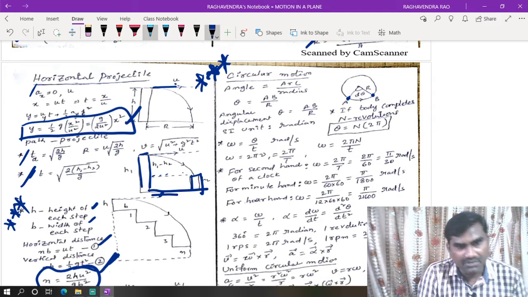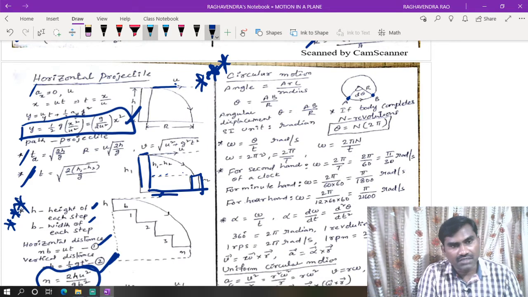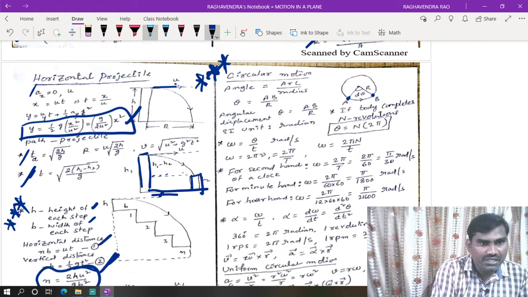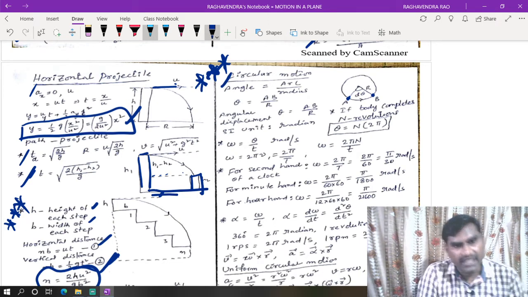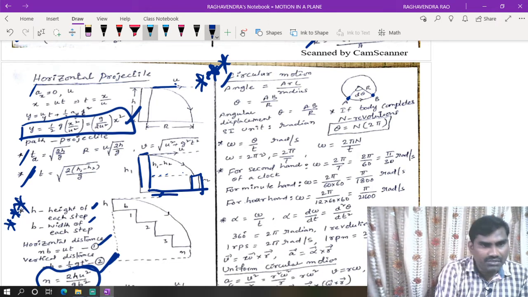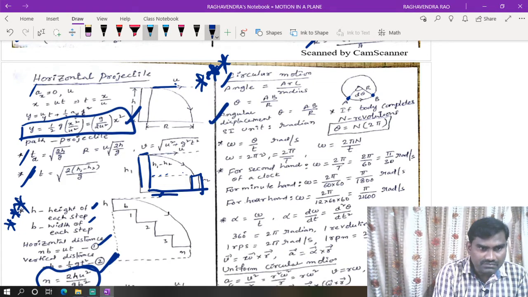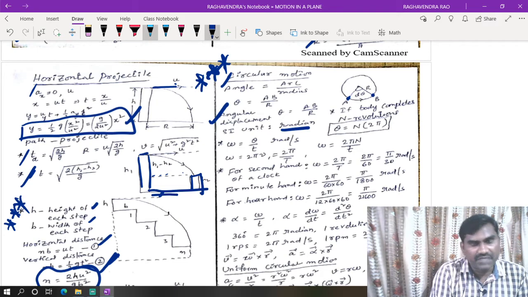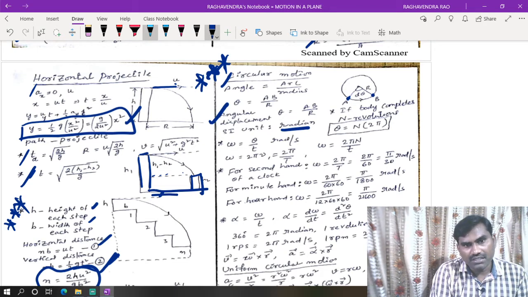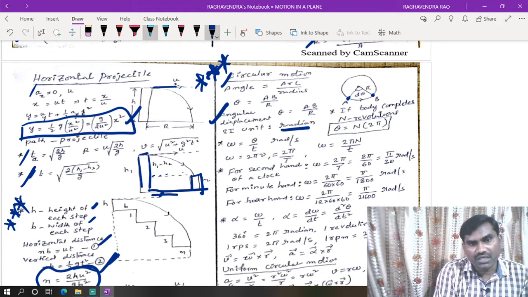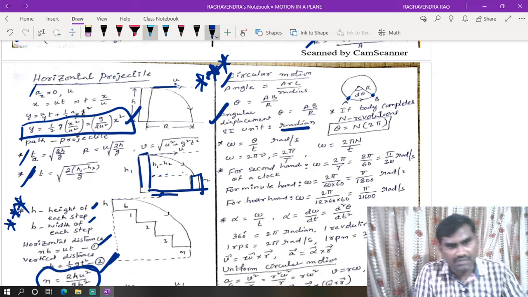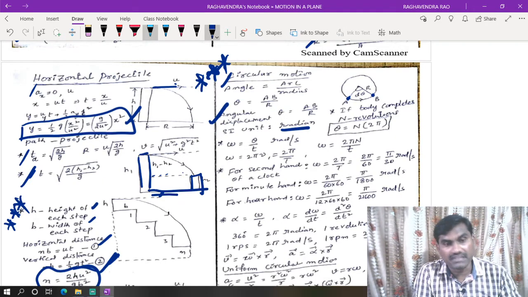Angular displacement. As we studied earlier in mathematics, angle is nothing but arc by radius. So from that we can define angular displacement theta is equal to arc by radius. The SI unit for angular displacement is radian. This is one of the important questions they will ask in the chapter of motion in a straight line, also regarding distance and displacement.